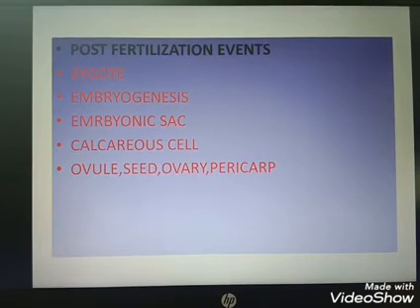Then the extra-embryonic membranes are seen. The extra-embryonic membranes cover and protect the embryo. Chorion, allantois and amnion are the extra-embryonic membranes. So in all organisms, the development of the zygote does not take place in a common way. Mainly 3 types of life cycle are seen: haplodiplontic, diplontic and haplontic life cycle.